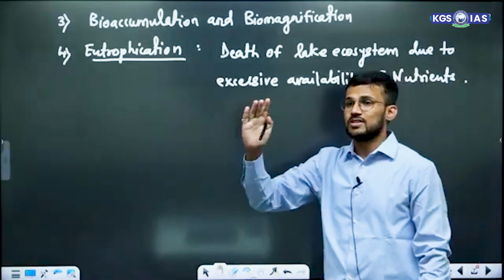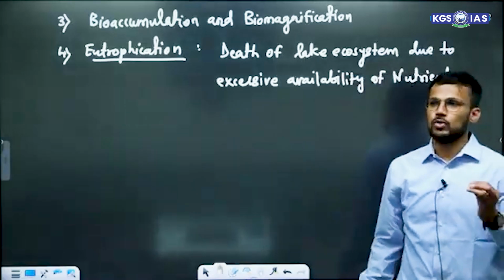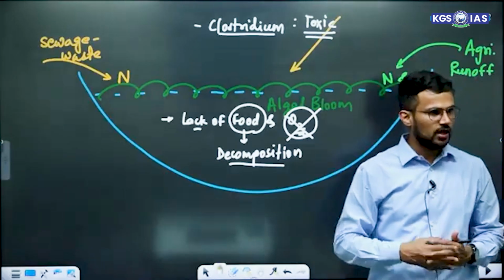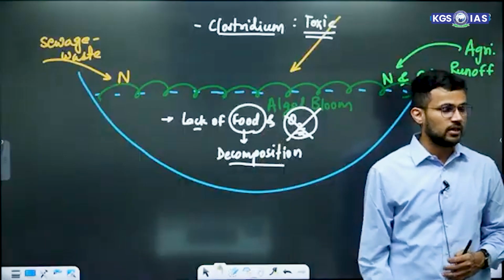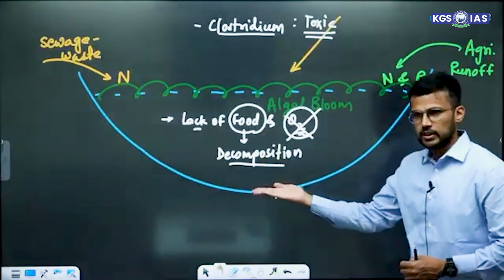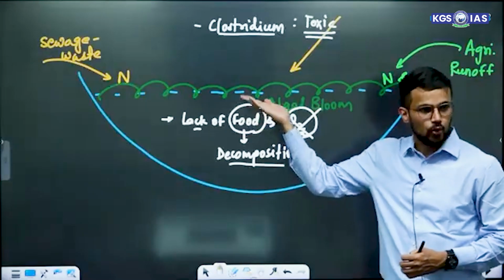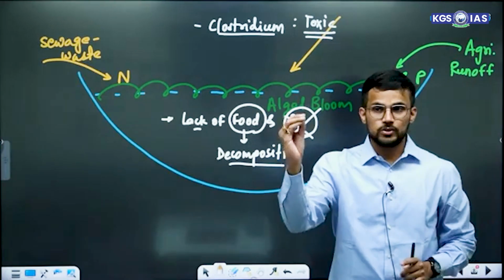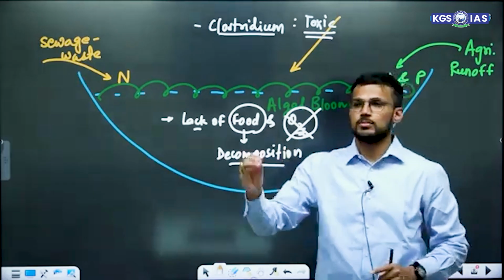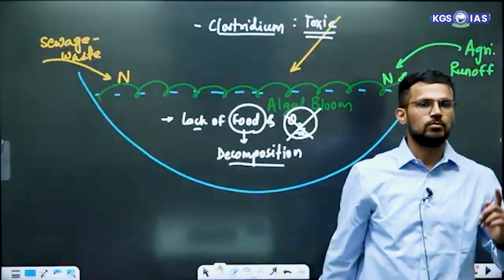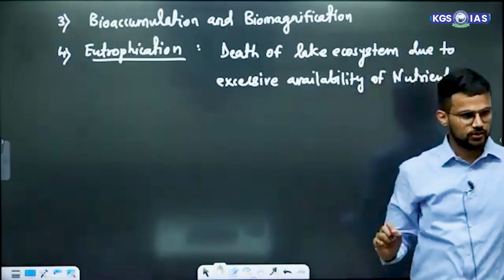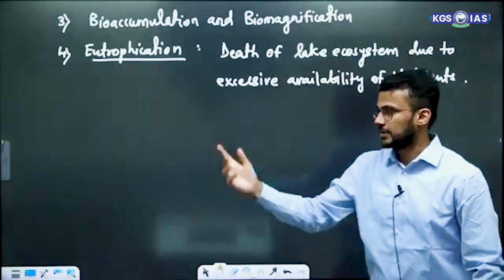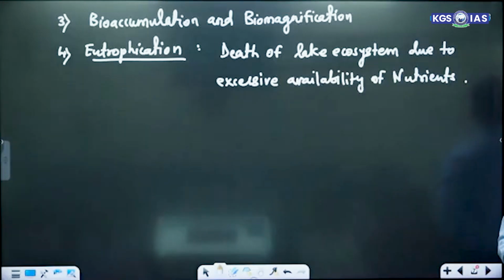Clear? This is the most significant impact of water pollution on water bodies, right? Now, as eutrophication occurs in this particular area, as life is lost from this area, there is a possibility that eventually this lake ecosystem will become shallow, and eventually it will be converted into a terrestrial ecosystem, right? So there is a possibility that a lake ecosystem may be converted into a terrestrial ecosystem because of the process of eutrophication. Fine, I hope it is clear to you what the process of eutrophication is. Okay. Next, so these are the impacts of water pollution.